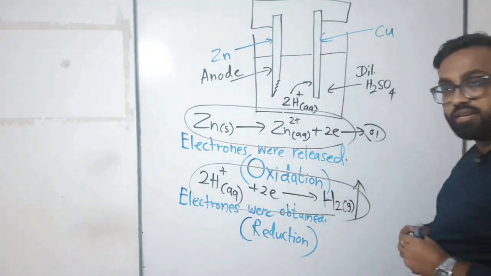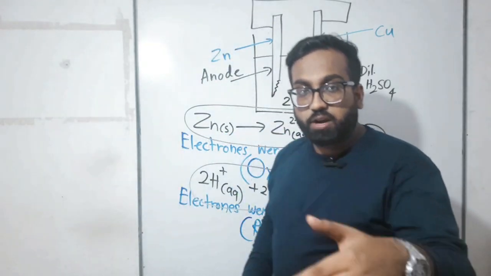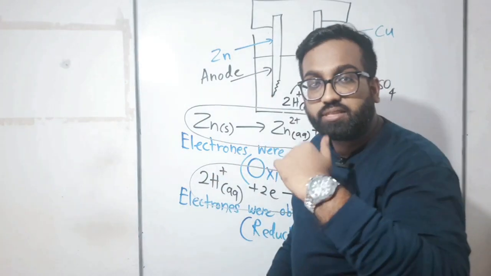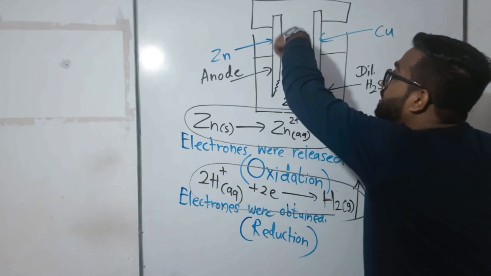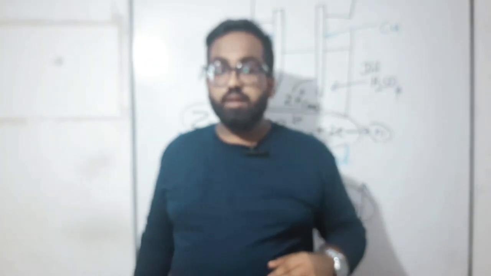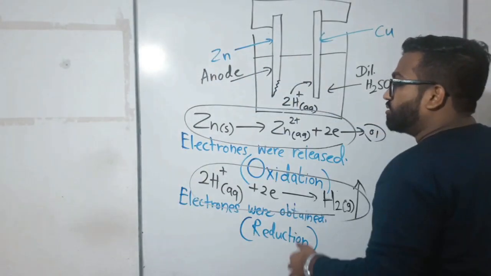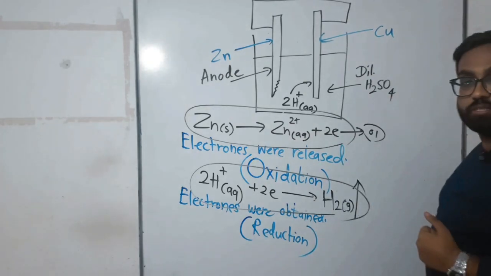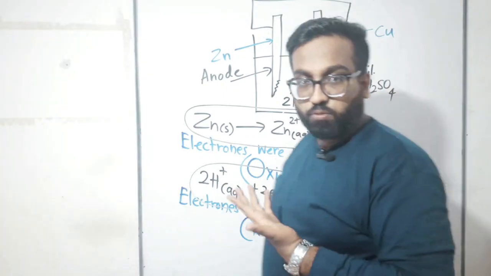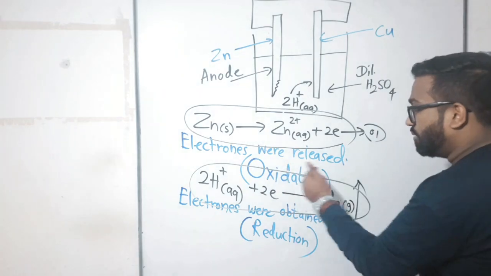What is the oxidation reaction here? This one. What is oxidation? Releasing electrons. Where did this occur? Near the zinc electrode, isn't it? The zinc electrode was dissolved, right? That is the reaction we write to show the zinc electrode dissolving: zinc to zinc 2 plus plus 2 electrons.